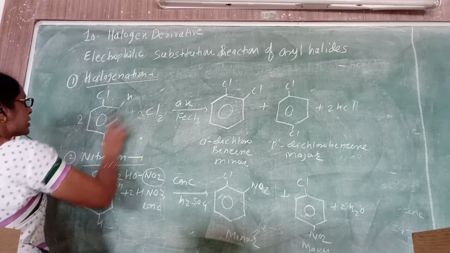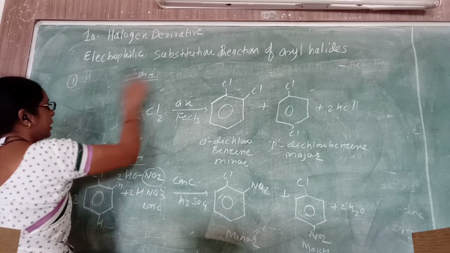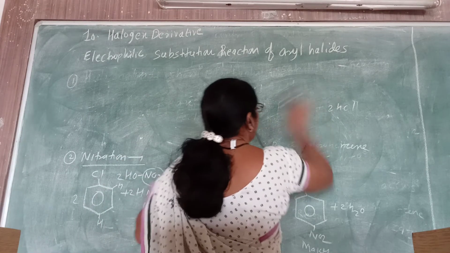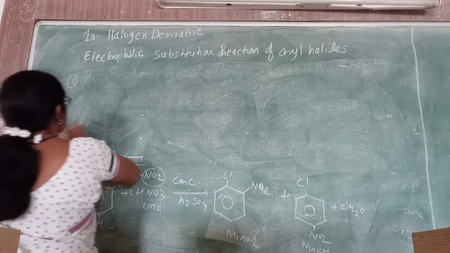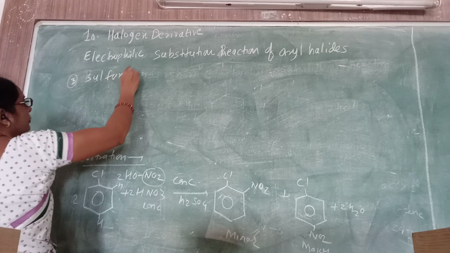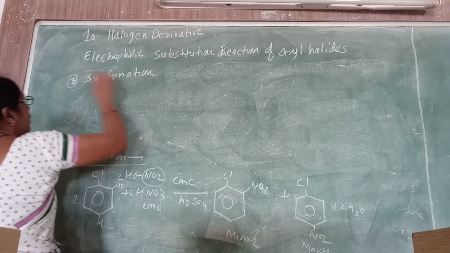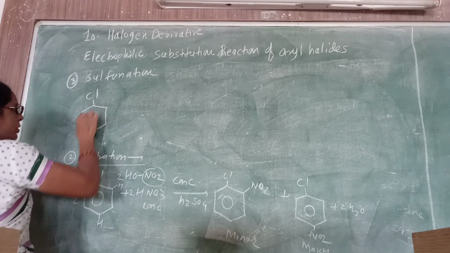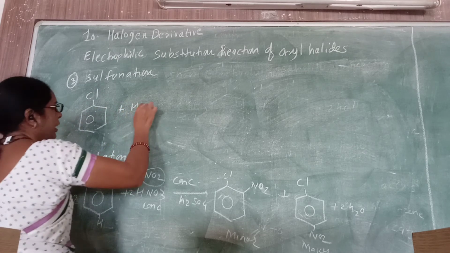Now the next reaction is the sulfonation reaction of chlorobenzene. Third is the sulfonation reaction. The sulfonation of chlorobenzene occurs with concentrated sulfuric acid.